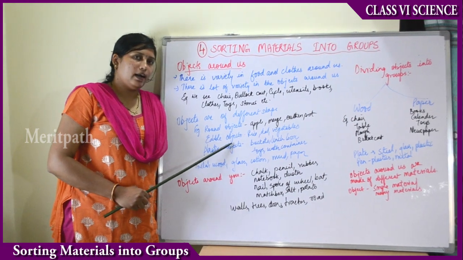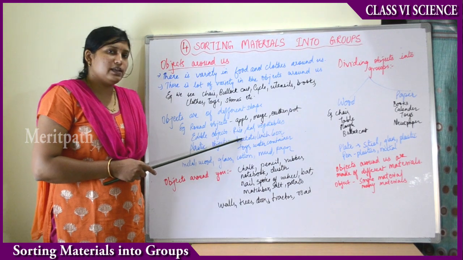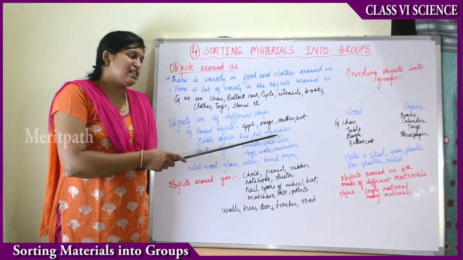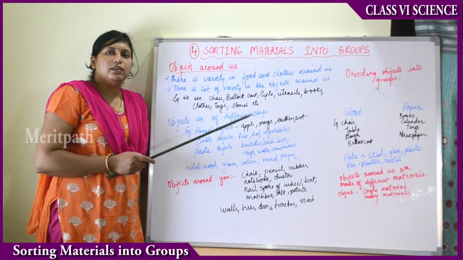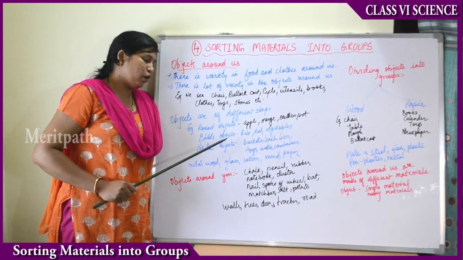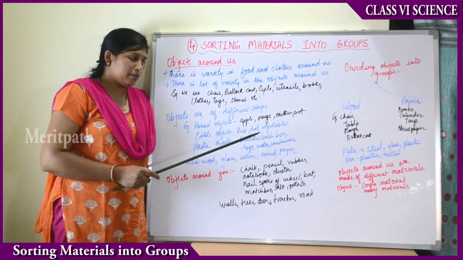Then if we talk of edible objects, edible means suitable for eating. Then it is rice, dal, vegetables. There is a lot of variety in the size. There is a lot of variety in the edible objects also. All these things are of different sizes and shapes.